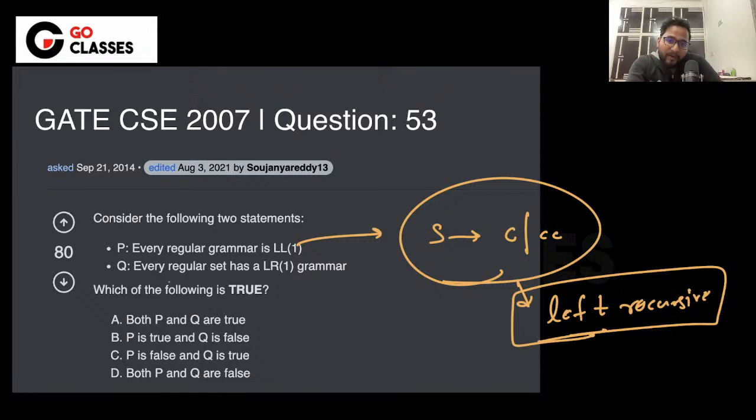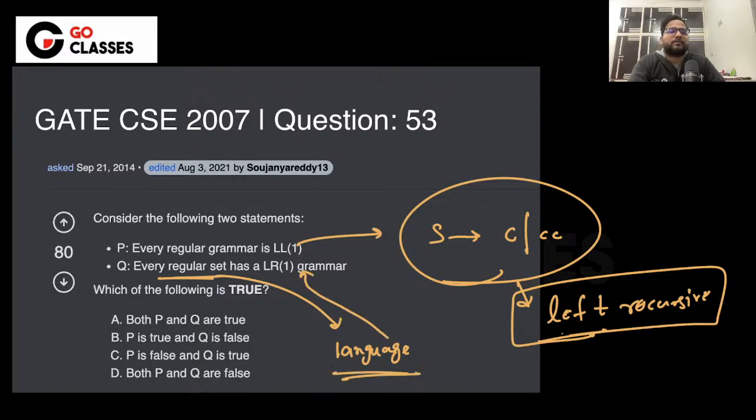But every regular language, I mean language and language are the same thing basically, every regular language has a corresponding LL1 grammar. This is interesting. Is this true or false? So tell me.